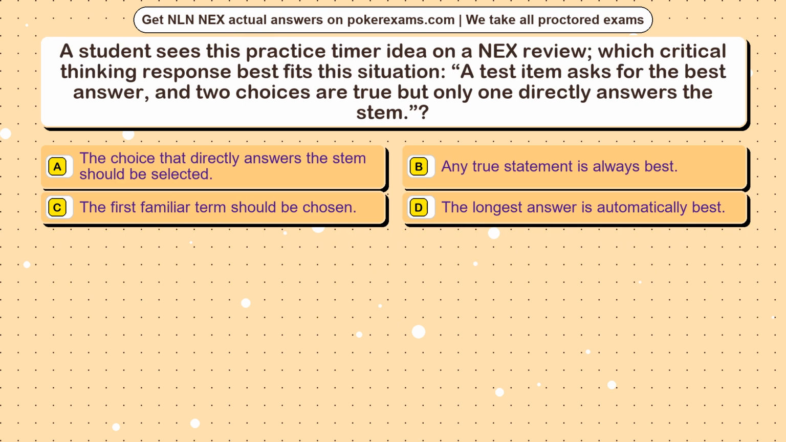Question 10. A student sees this practice timer idea on a NEX review. Which critical thinking response best fits this situation? A test item asks for the best answer, and two choices are true but only one directly answers the stem. Option A. The choice that directly answers the stem should be selected. Option B. Any true statement is always best. Option C. The first familiar term should be chosen. Option D. The longest answer is automatically best.